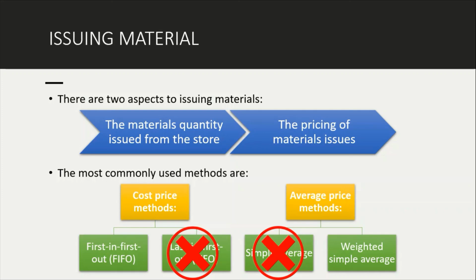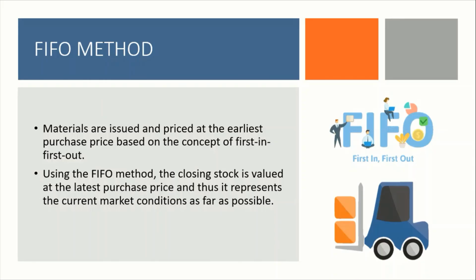Okay, so let's look one by one. FIFO is first in, first out. Materials are issued and priced at the earliest purchase price based on the concept first in, first out. Using the FIFO method, the closing stock is valued at the latest purchase price, thus it represents the current market condition as far as possible.